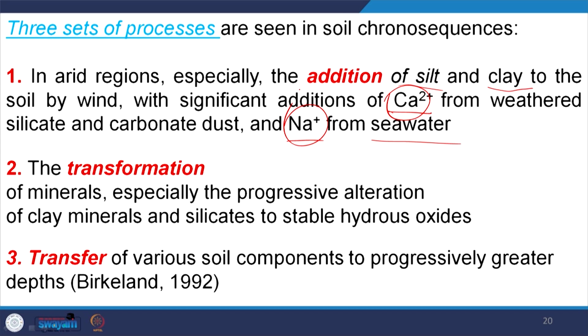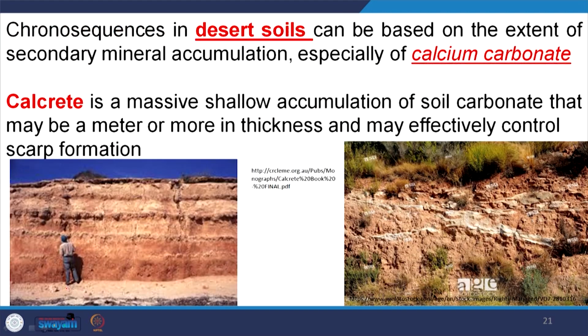Then the second process is the transformation of minerals, especially the progressive alteration of clay minerals and silicate to stable hydroxide. So, this is the transformation process. The third is the transfer to various soil components and progressively greater depth. So, three sets of processes are found in soil chronosequence. First is addition, second is transformation and third is transfer, and finally, a soil sequence is formed.